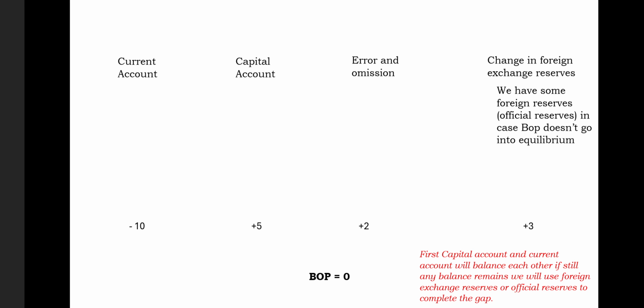Over many years after independence, the Government of India has been totally reliant on foreign exchange reserves to complete this gap. So understanding these gaps and these reserves is very crucial, because the Government of India has been dependent on them for many years.